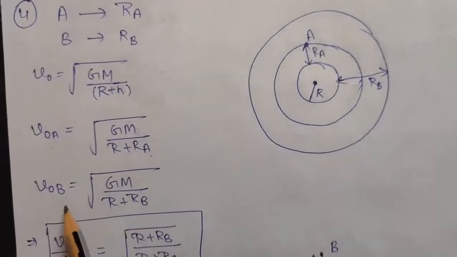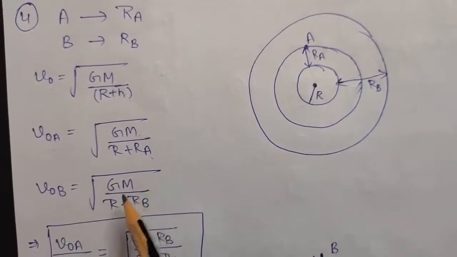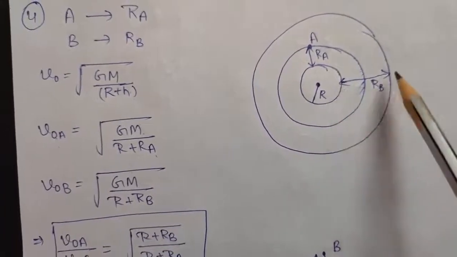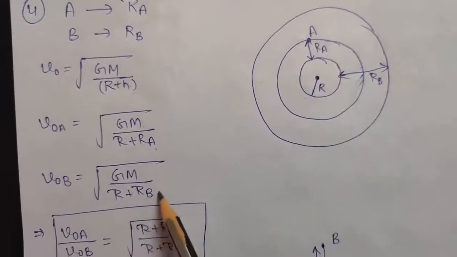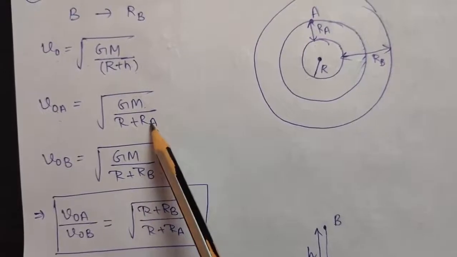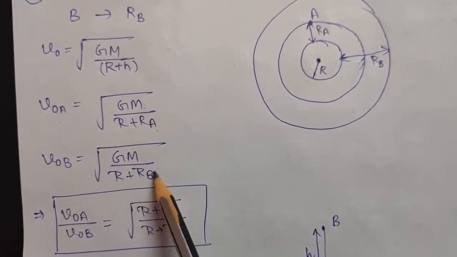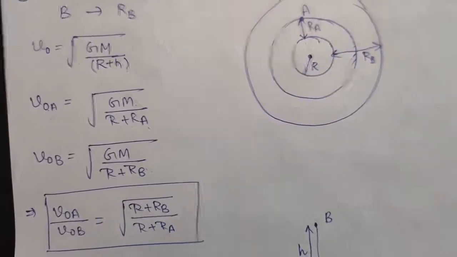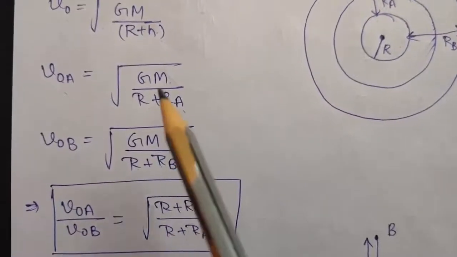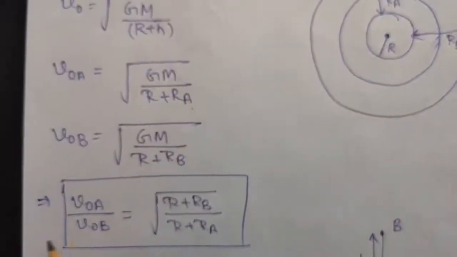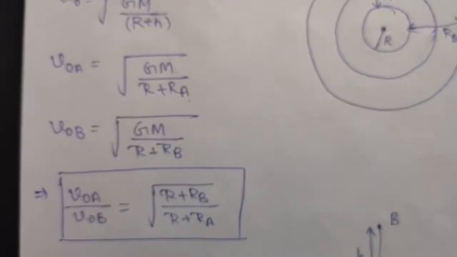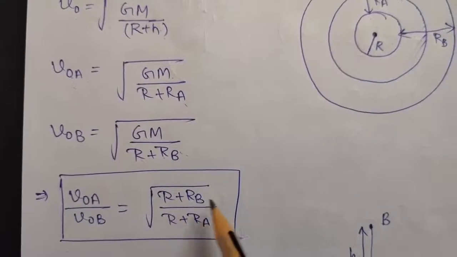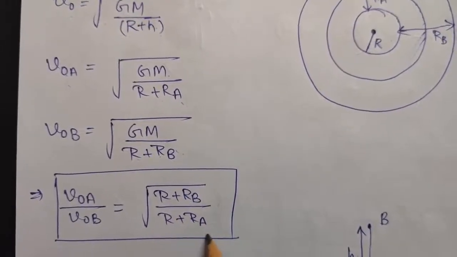Similarly, orbital velocity of B is under root GM upon r plus height of satellite B, which is nothing but rb. So that will be r plus rb. So now you know the orbital velocity of A and of B. In the question, the ratio is asked, so just divide them. When you divide them, the GM term will get cancelled out. So the ratio of the orbital velocities of satellites A and B will come to be under root r plus rb upon r plus ra.